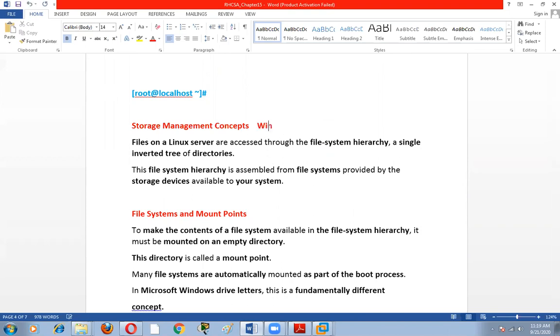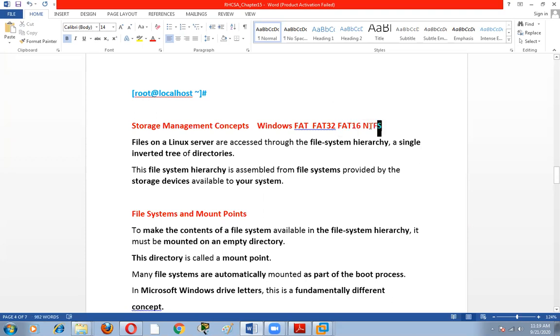Suppose in Windows, what type of file system will we use? We use FAT. It can be FAT32. It can be FAT16. Not 64, it's 16 only. And the last one is NTFS. So these are the file systems that are used in Windows. It can be FAT32, it can be FAT16.